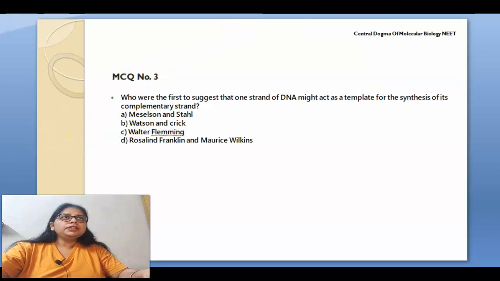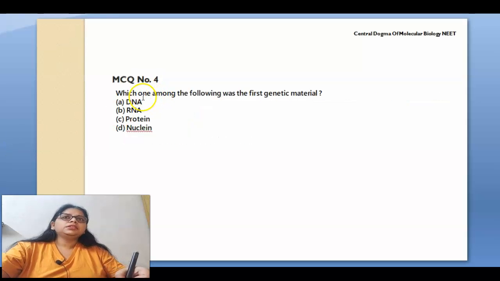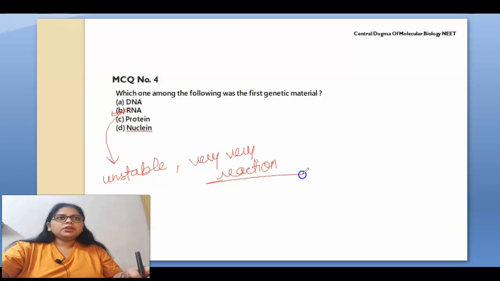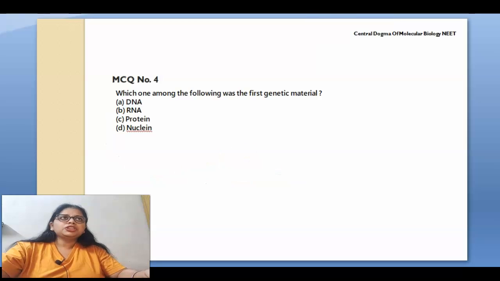Now the next MCQ is MCQ number 4. MCQ 3 we have discussed, and the 4th one is this. Which one among the following was the first genetic material? As I told you, RNA came first and then DNA. So RNA is the first genetic material. That is why it is unstable and very reactive. Two things you have to always remember: unstable and very reactive. Okay, and this central dogma of molecular biology is a unidirectional process.